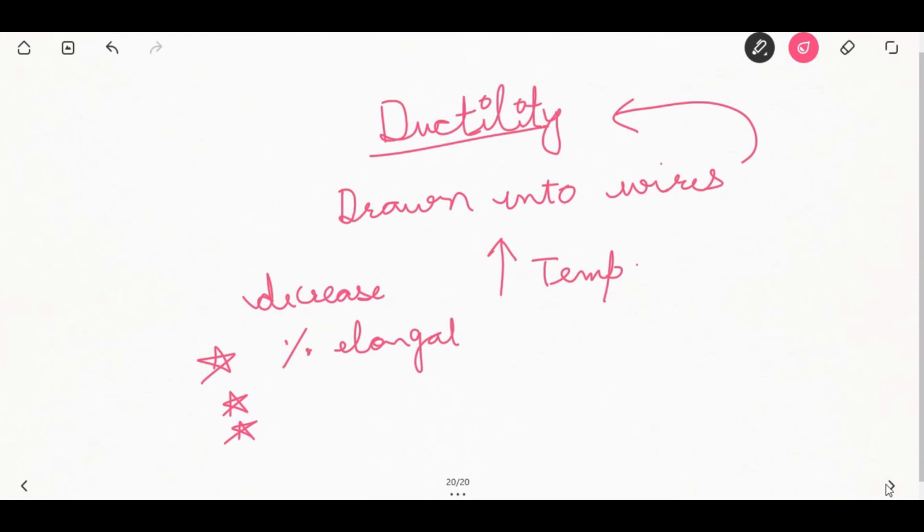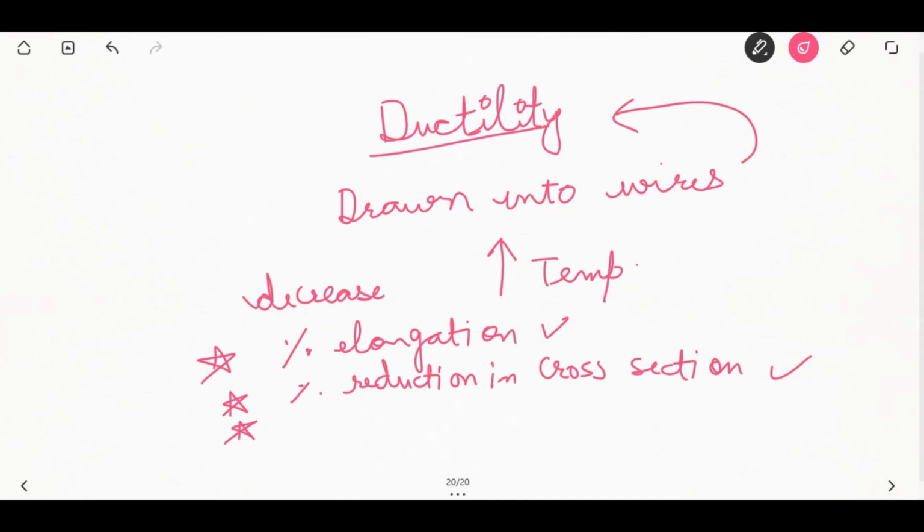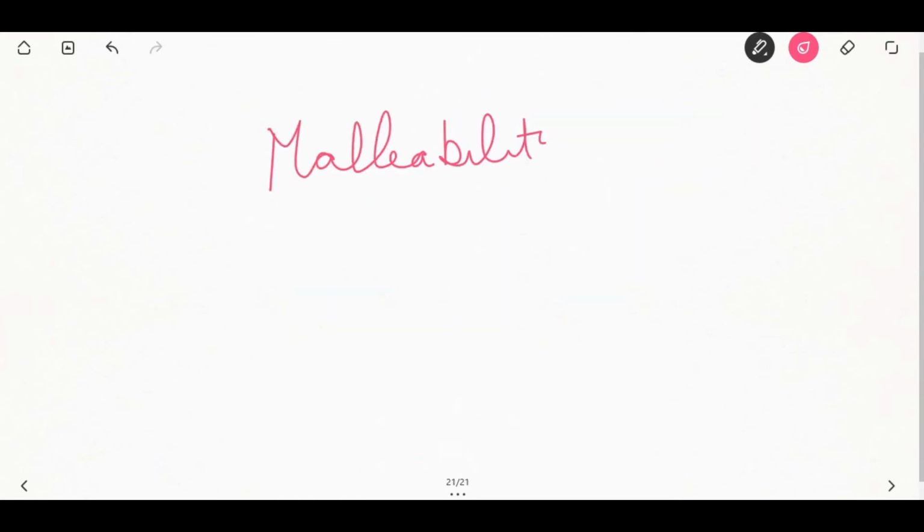Ductility can be measured by three methods. First, by measuring the percentage elongation after fracture. Second, by measuring the reduction in cross-sectional area of the fractured end in comparison to the original area of the wire, known as the reduction in area method. And third is the cold bend test. Remember for your exam, the cold bend test is used to measure ductility.